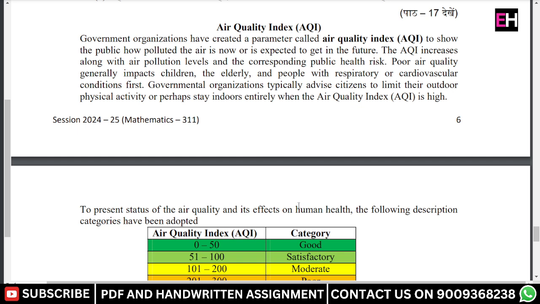अब इस वीडियो में बात करने वाले हैं 6B क्वेश्चन मैथमेटिक्स असाइनमेंट ऑफ सीनियर सेकेंडरी एंड नाउ द क्वेश्चन इज air quality index. Government organizations have created a parameter called air quality index to show the public how polluted the air is now or expected to get in the future. The AQI increases along with the air pollution levels and the corresponding public health sector. Poor air quality generally impacts children, the elderly, and so on.